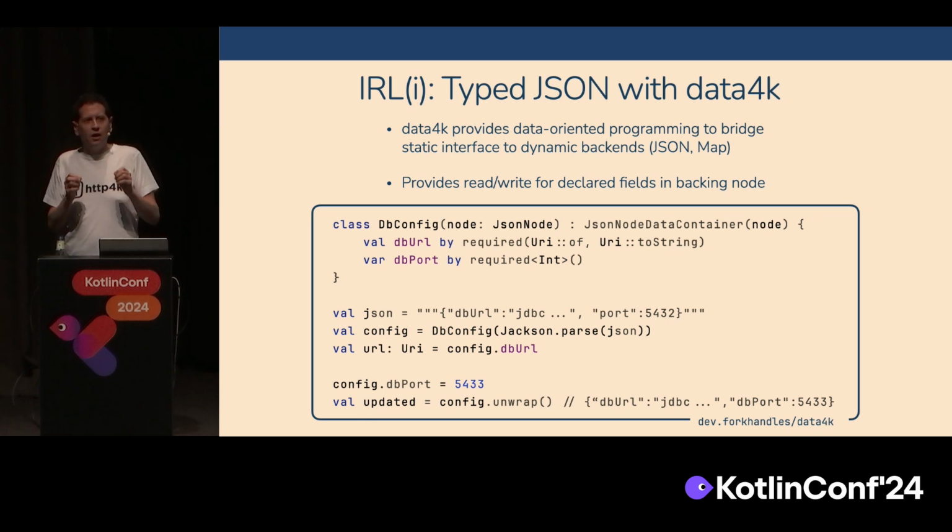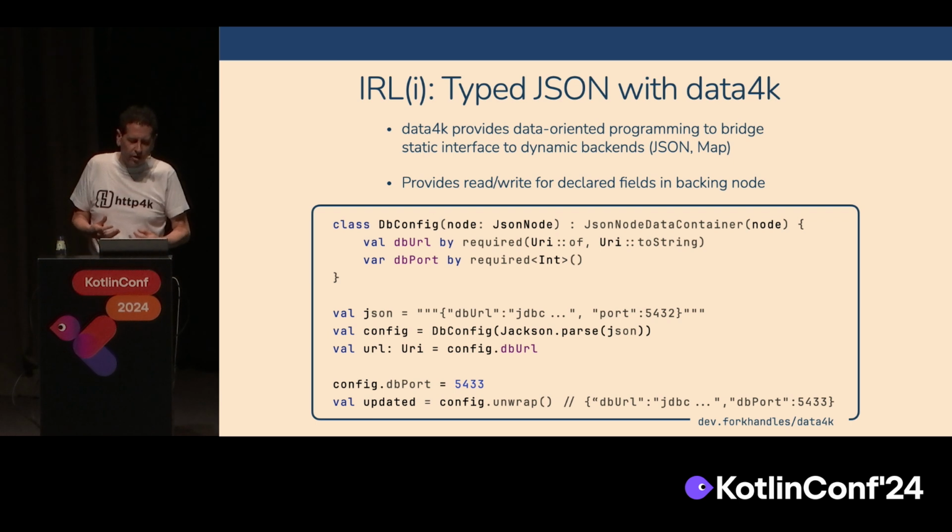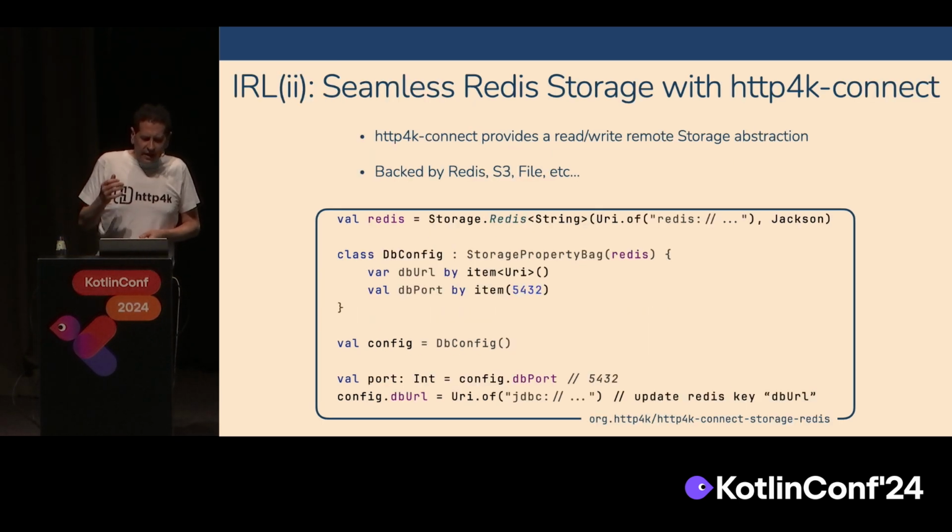Because we can reuse these functions again and again, we can define different types that have different type coercions, as extension functions themselves. We can build custom ones just for our own domain. So that's really useful. And then seamless Redis storage.